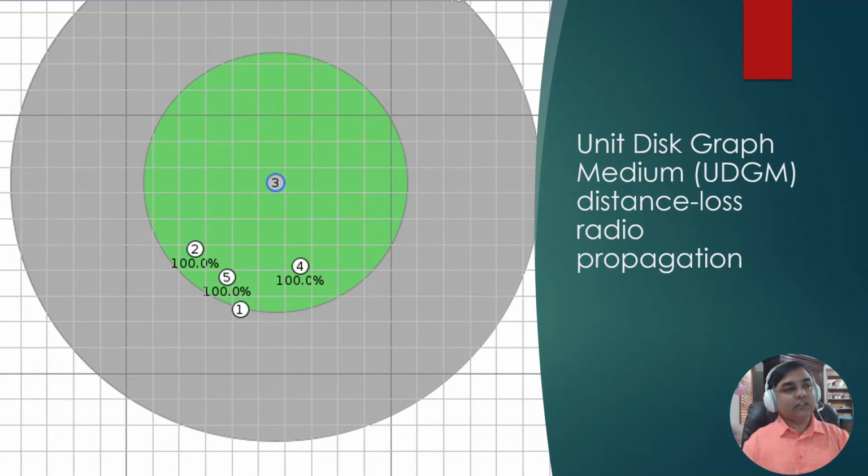So the radio propagation models that I talked about, we basically picked two models which were closer to real-time scenarios. Here I am showing unit disk graph medium UDGM distance loss radio propagation model. So it actually models two different circular disks around a node. The inner one is where there is a complete reception. I'm showing this here as green. Basically Contiki shows it as green, and there is a gray circle around it, which is a circle of interference where the packets are actually interfered by the packets from the other nodes, so the reception is not fully guaranteed and is not fully clear. And beyond these two circular disks, there is actually no reception.